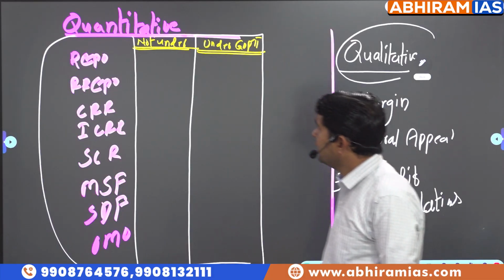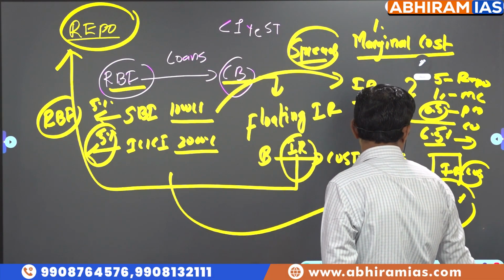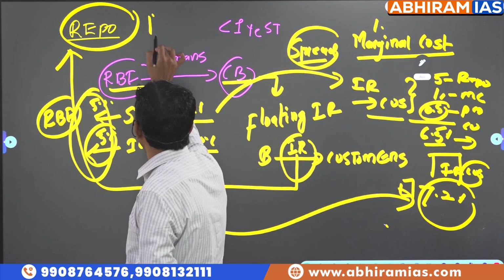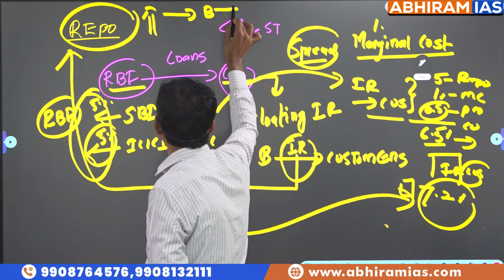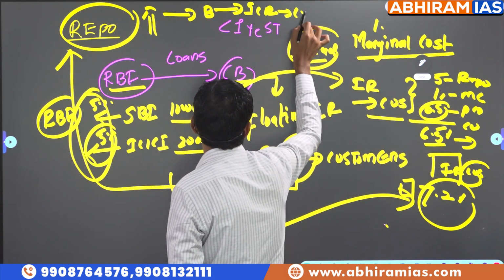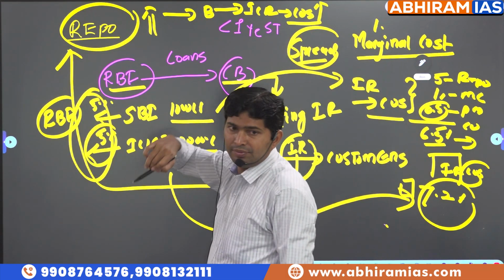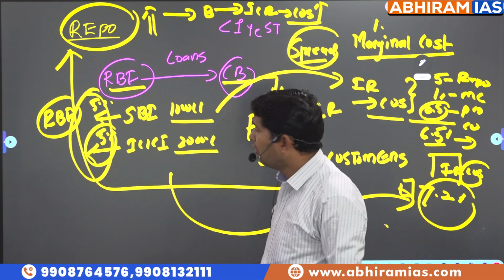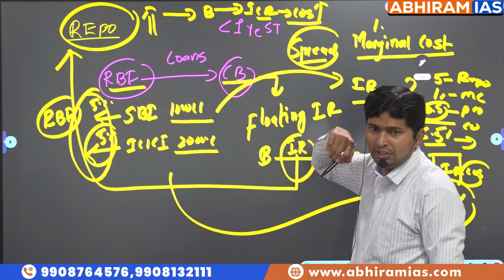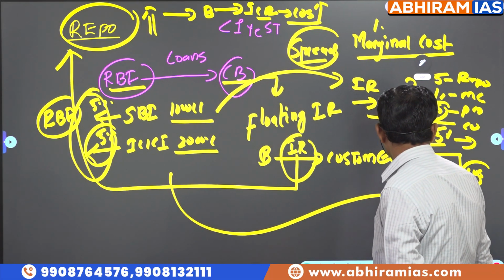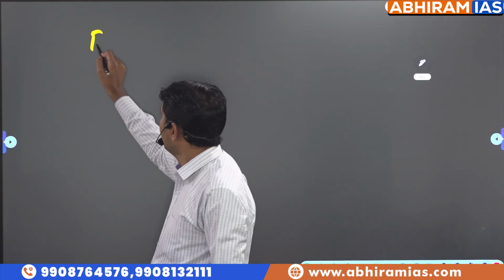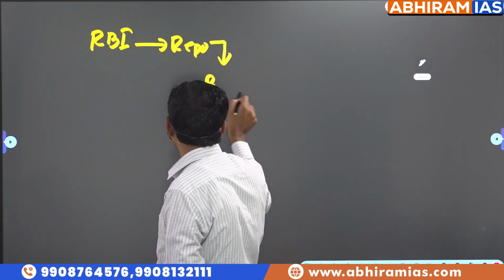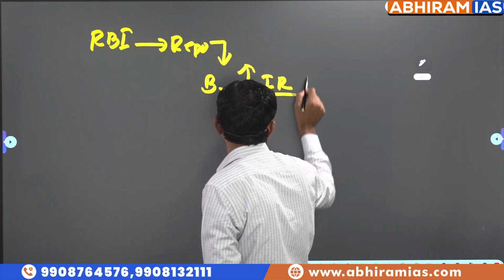If RBI increases repo rate, what does the bank do with the interest rate to customers? Because it is a floating interest rate. If RBI increases repo rate to a bank, meaning the bank has to pay more to RBI, what does the bank do with the interest rate to customers? It increases. So if you look at how the repo rate mechanism works, when RBI increases repo rate, correspondingly the bank is also increasing interest rate to customers.